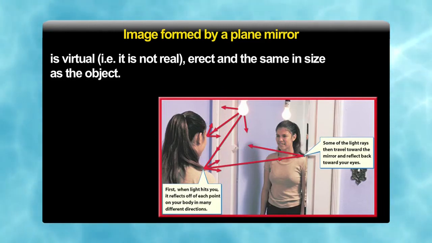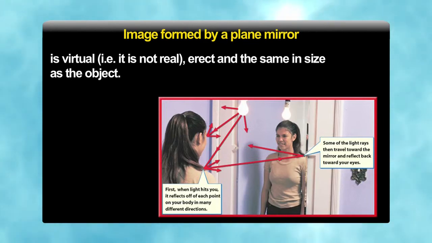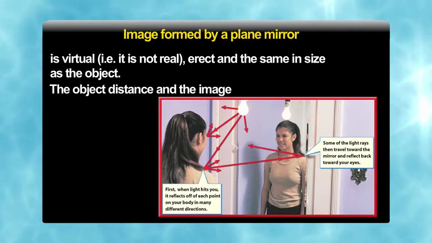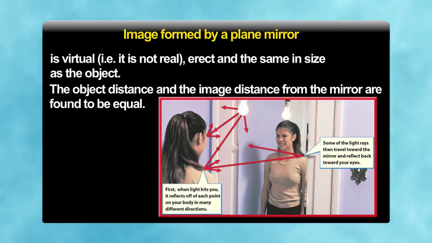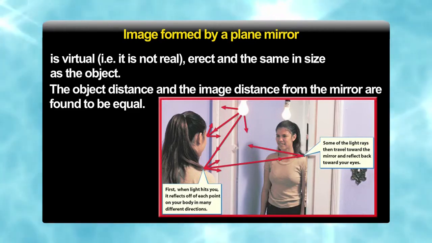Not only the same, but when we travel towards the mirror, our image also travels with the same speed. So the object distance and image distance from the mirror are found to be the same, and the speed is also the same as we go towards the mirror or away from the mirror. This is what we can experiment with at home daily using the mirror we see on a daily basis.